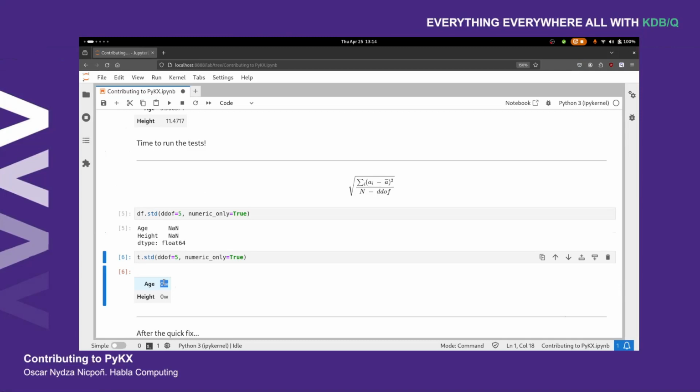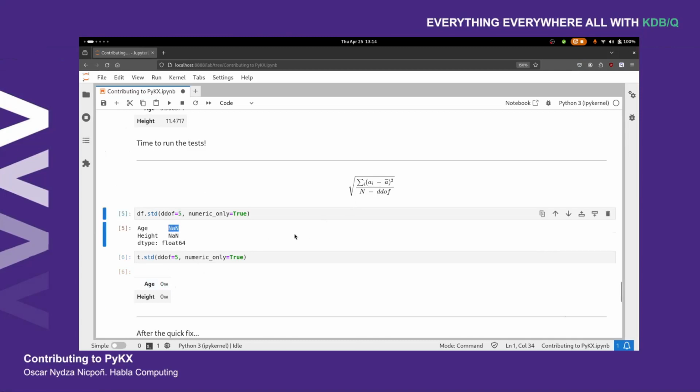So a positive infinite value. And we can start the debate over which one of them is more correct. In my opinion, PyKX's result is better, but since we are trying to stay as close as possible to pandas' interface, we need to make sure that in this specific edge case, we return a null.